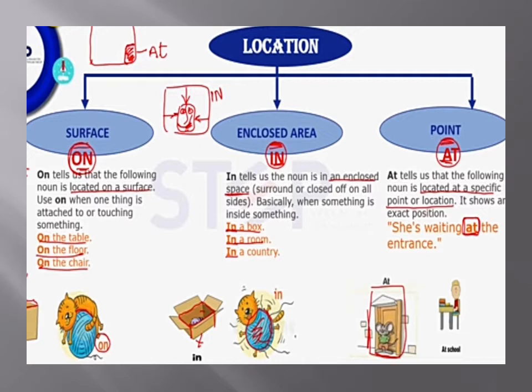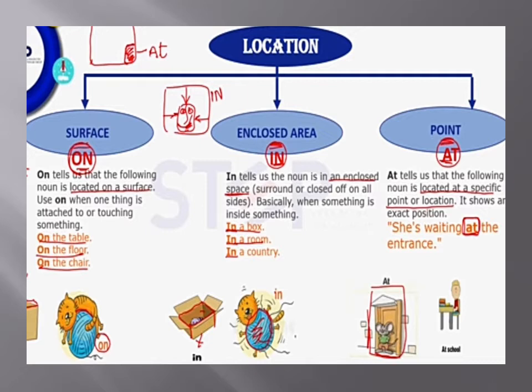Now the next one. He is sleeping in a room. In this example, you can easily get it that the boy or the girl, whoever, he or she is sleeping in the room, inside a building, inside a specific area. When we focus on the location, we use the preposition in.